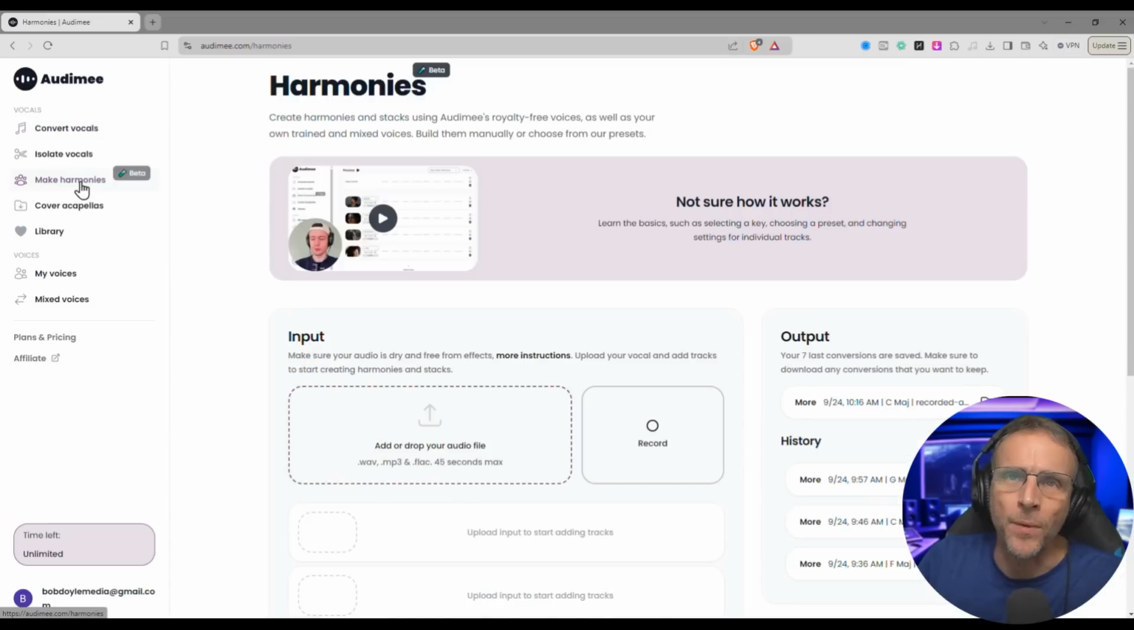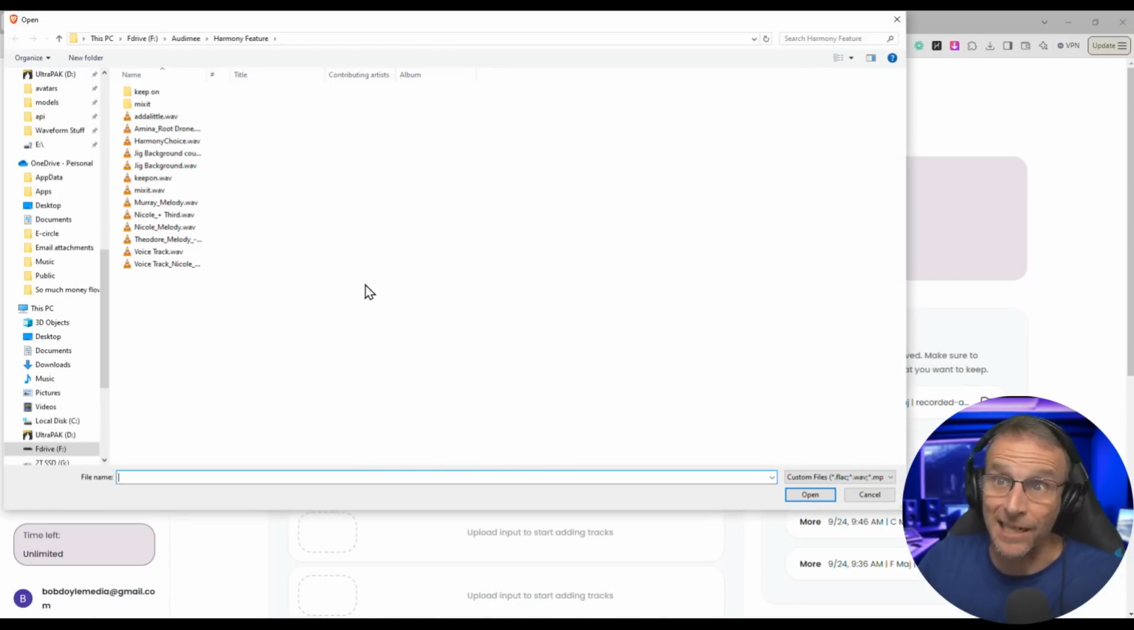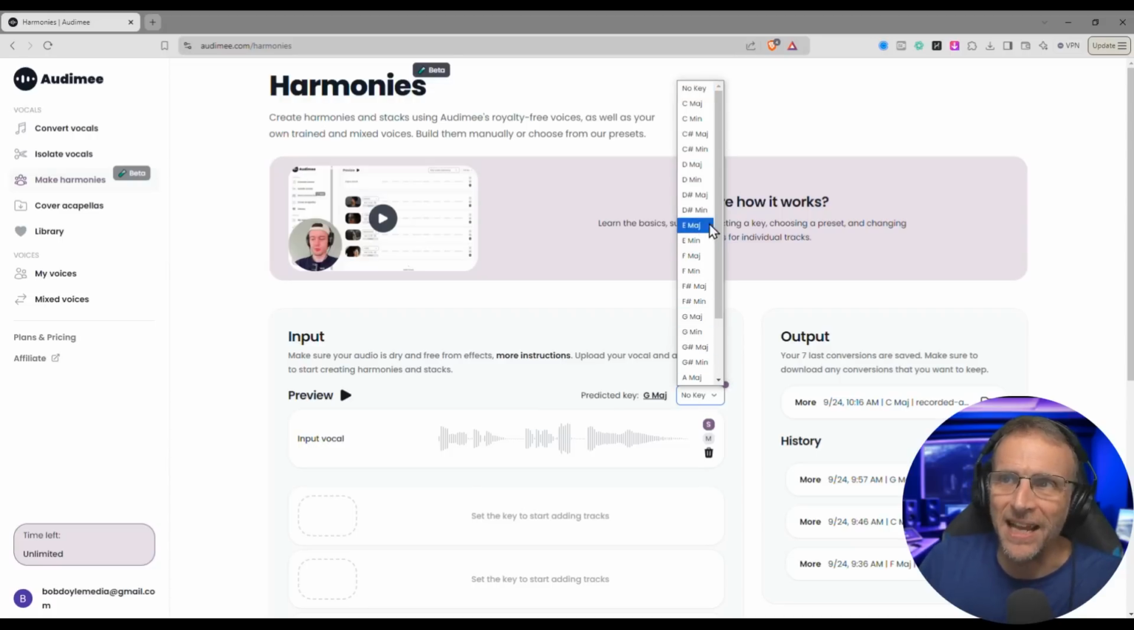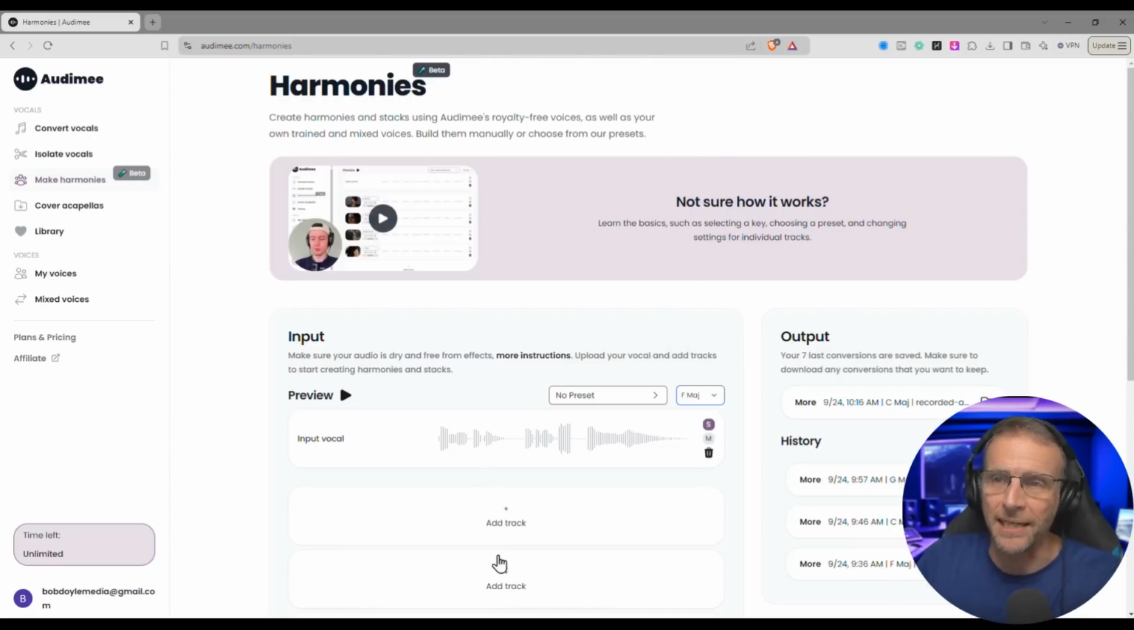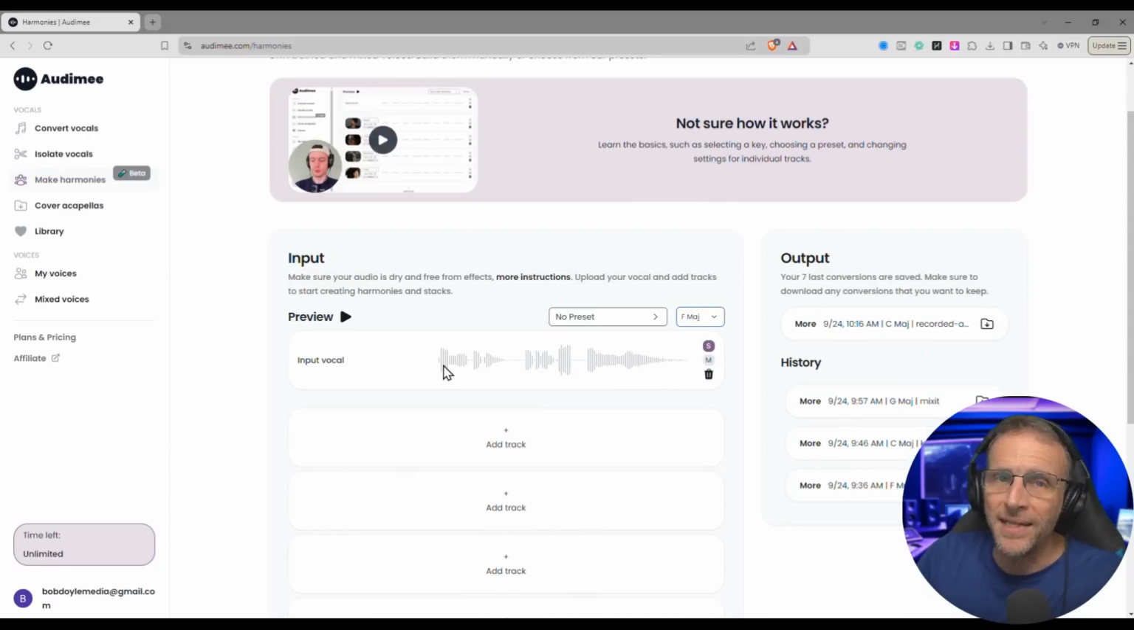Now back in Audimee, we want to go to Make Harmonies and we'll add in the Add a Little file. We're going to tell it it's in the key of F because we know that's the chord that's being played there. Now the input vocal here is already the converted Nicole.